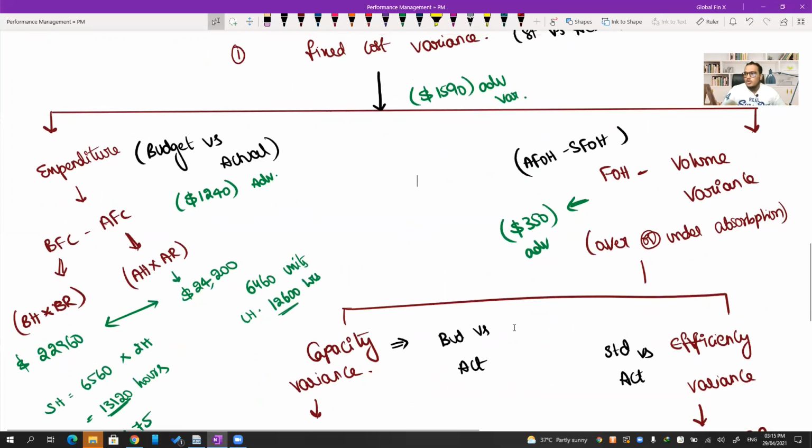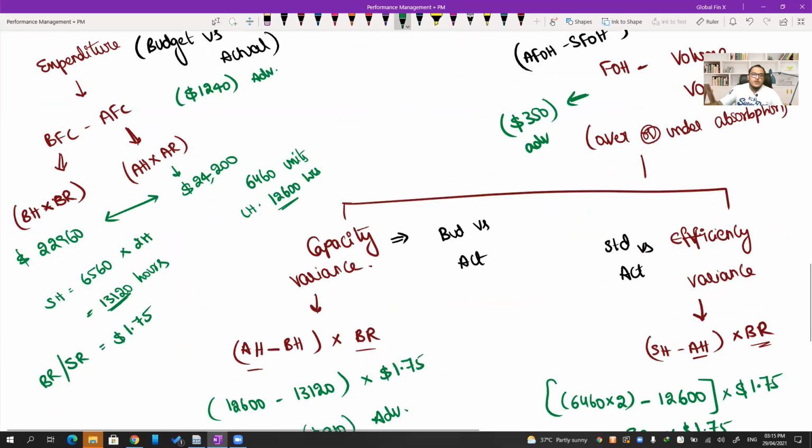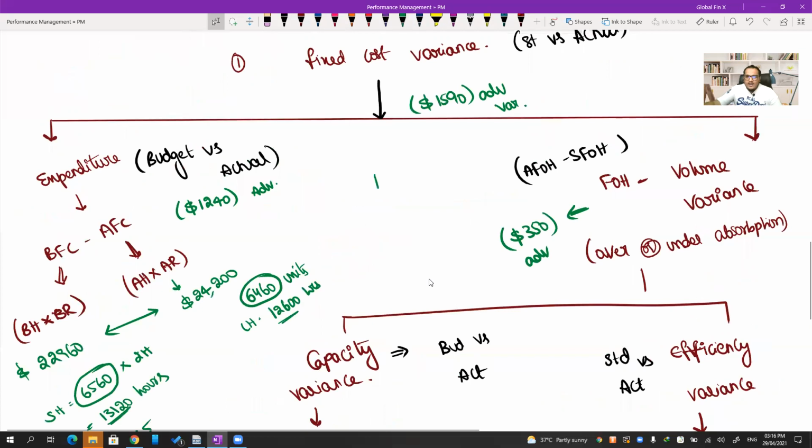Okay, now let me show you one simple explanation that is very important for your calculation purpose. Volume variance, right? This is what this is, volume variance. First tell me what is the difference in the volume? You expected 6560 units to be produced, but you produced only 6460 units, correct? So there is an adverse volume of 100. You are supposed to produce 6560, but you produced only 6460. 100 units you produced less.